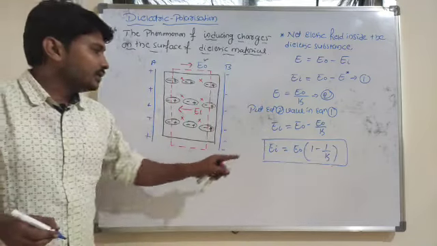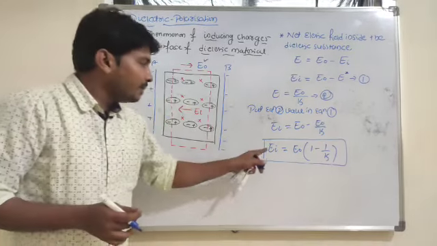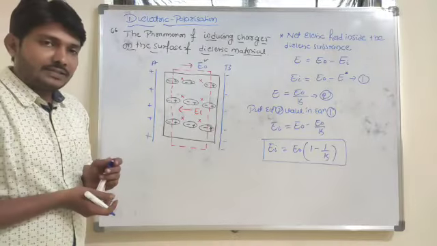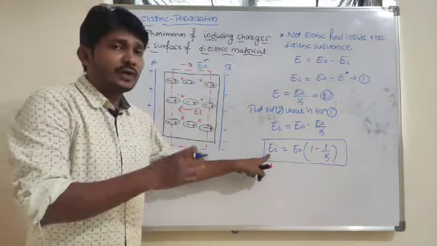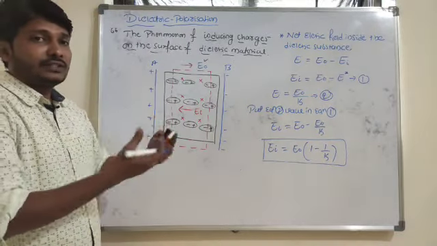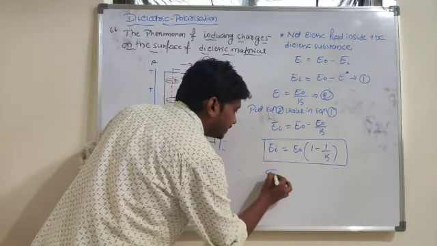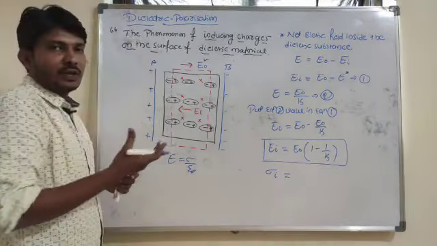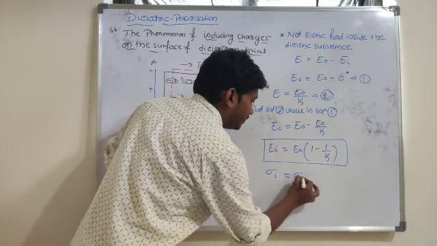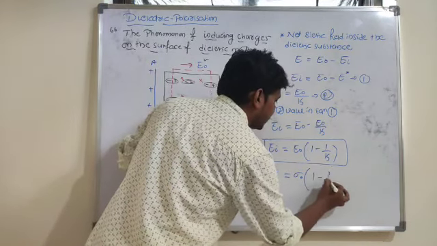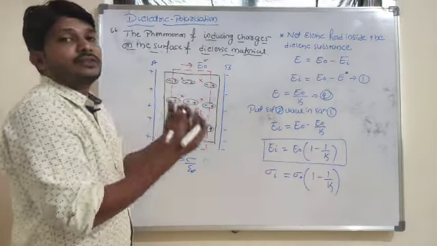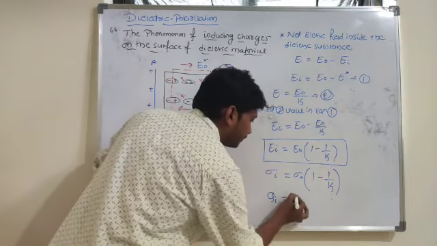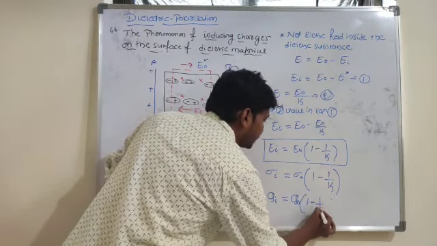What is the equation for the induced electric field in the case of a dielectric material? E of I is equal to E naught times 1 minus 1 by K. In terms of surface charge density, since E is equal to sigma by epsilon naught, sigma of I is equal to sigma naught times 1 minus 1 by K. In terms of charge, the induced charge Q of I is Q naught times 1 minus 1 by K.